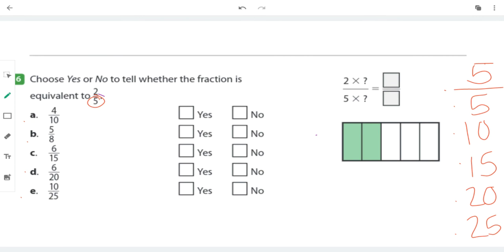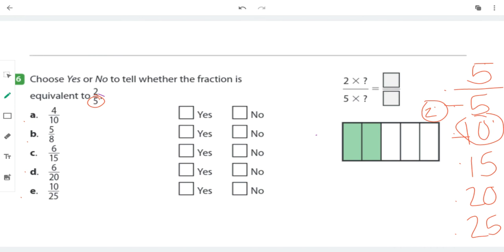If it doesn't match, you know that one's an automatic no. It is not equivalent. Another way to check, because of course the numerator is important too. Another way to check is, if you do see the number on the chart, for example 10, how many jumps did it take to get there? 2. So you need to multiply by 2 on the top and the bottom, in the numerator and the denominator. So if you multiply the numerator and it doesn't come out right, that's also a no.